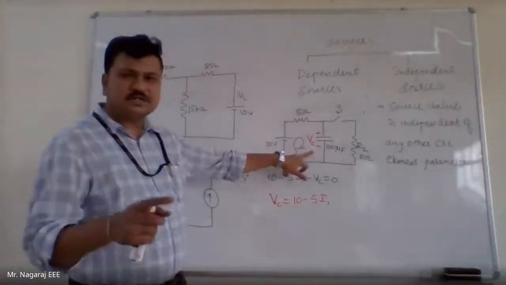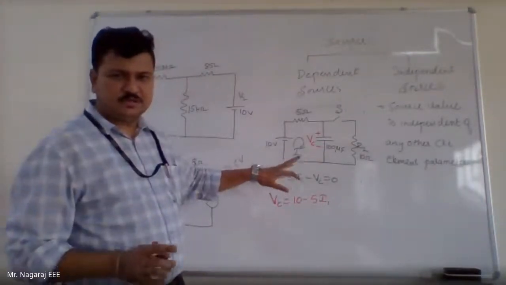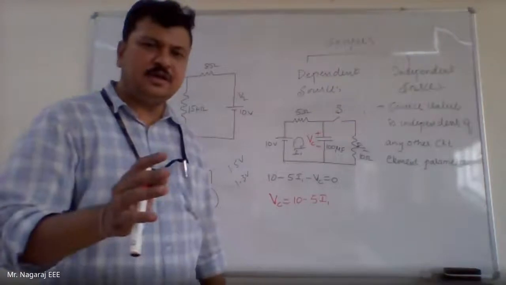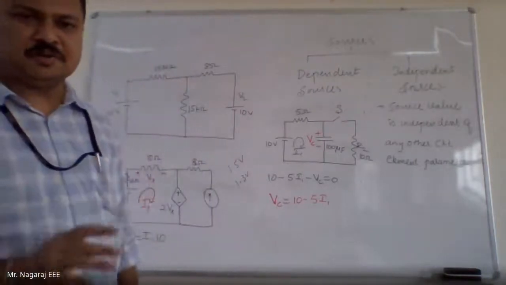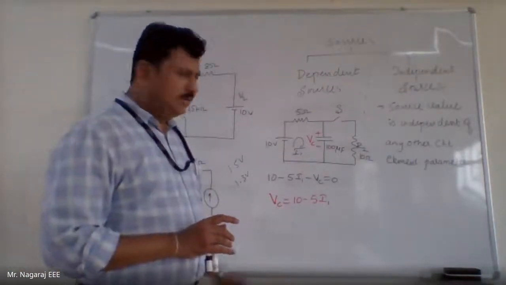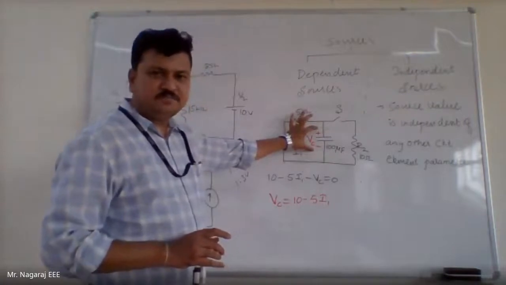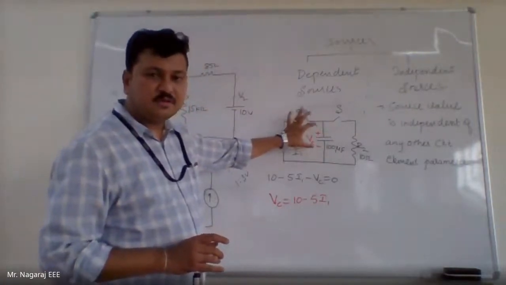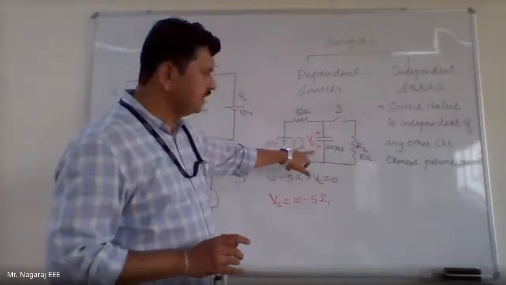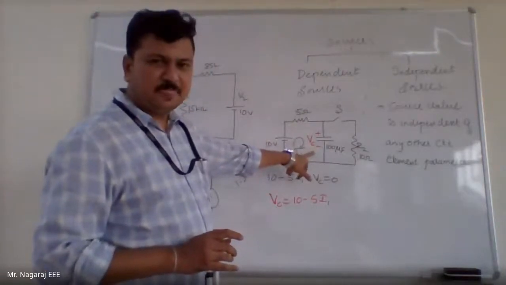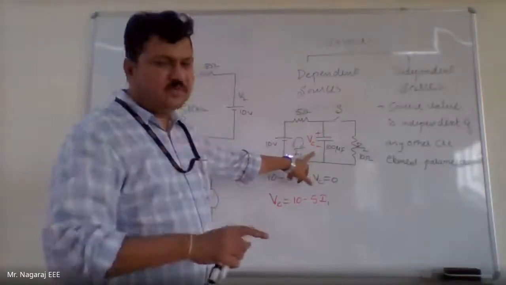Now the capacitor cannot charge beyond 10 volts. Is it true? Assuming it doesn't have any charge at the initial level. Will the capacitor charge beyond 10 volts? What is the maximum charging voltage of the capacitor? Always less than 10 volts.